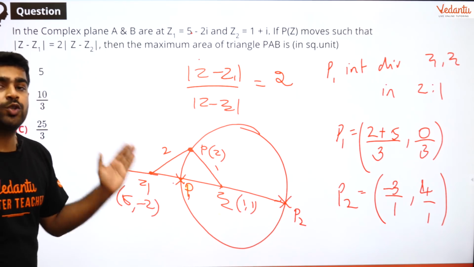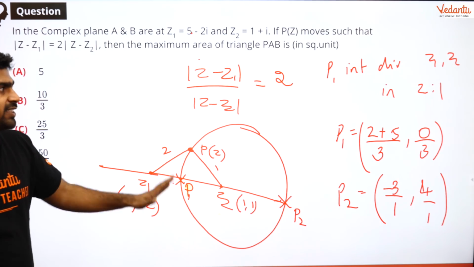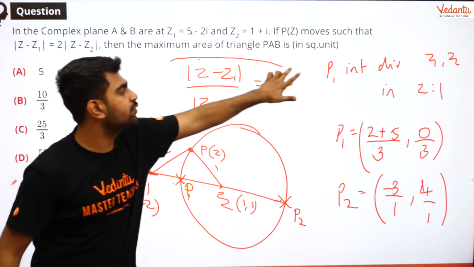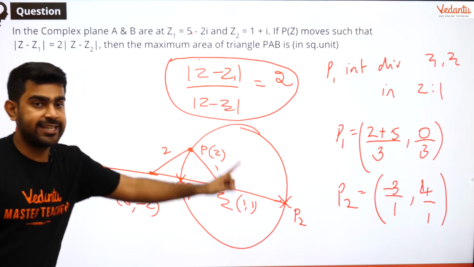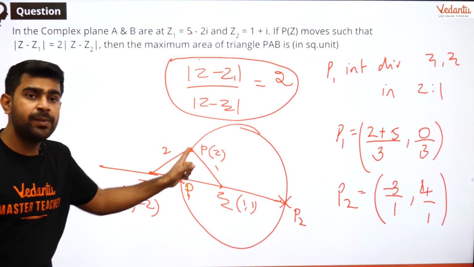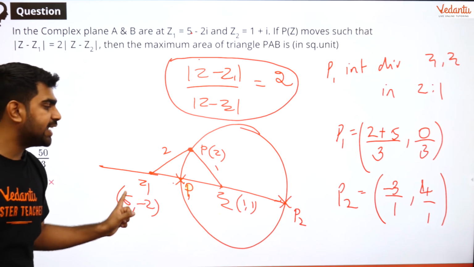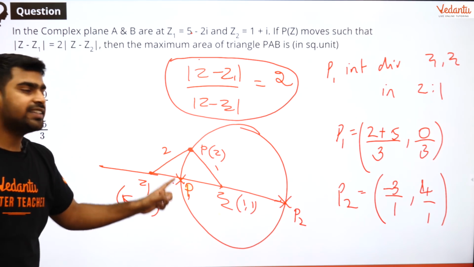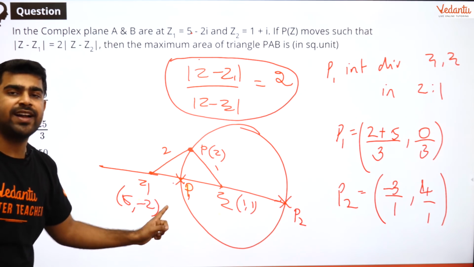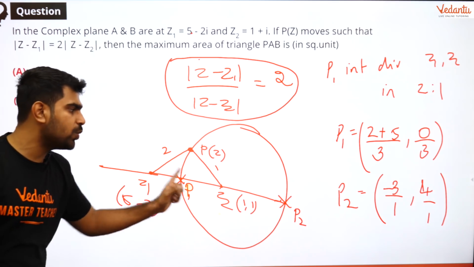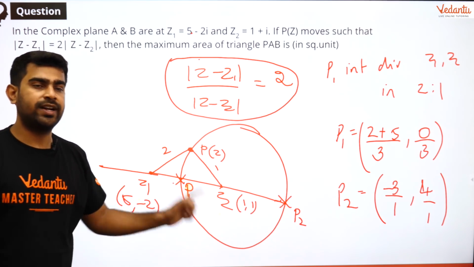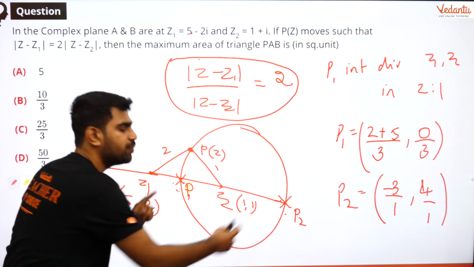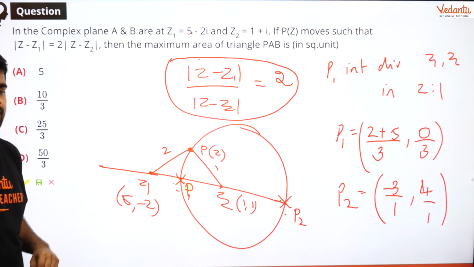So guys, please go through it. Firstly, whenever you get a question in this form, it is called an Apollonius circle, which will be like this. The point P will be moving on a circle, and Z1 and Z2 are internally divided by P in the ratio 2:1 and externally divided by P in the ratio 2:1. Those will be the two end points of my diameter.